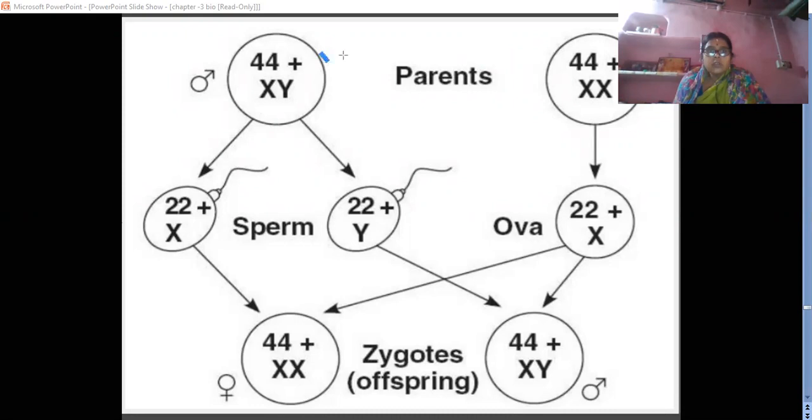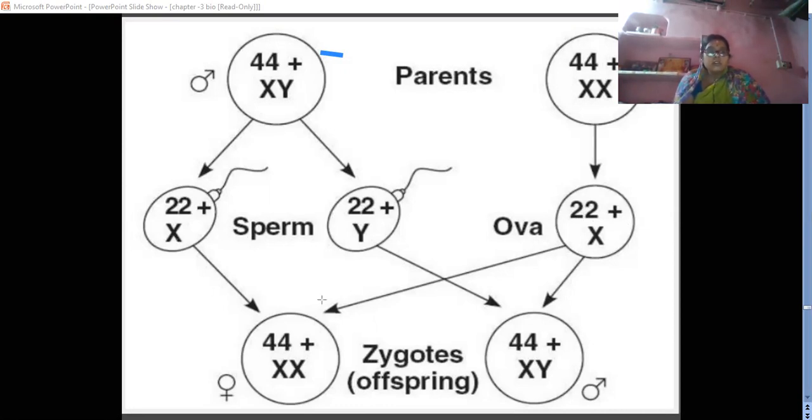Here are the 44 chromosomes, and one pair is generally the XY chromosome. In the male, the total number of chromosomes present is 46. So 44 are the same, and one pair is the heterochromosomes, that is called XY. In the female, the 44 chromosomes plus the extra pair is XX, making 46. Both are the same, so this is called homochromosomes, and the male pair is called heterochromosomes. The sperm bears 22 plus X or 22 plus Y, and the female has 22 plus X, generally 23 pairs or 46 in number.